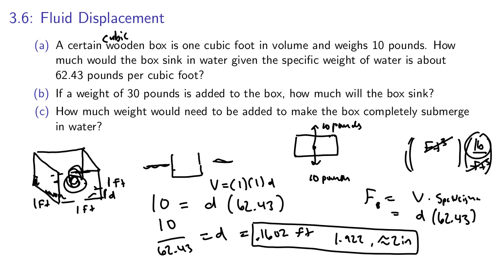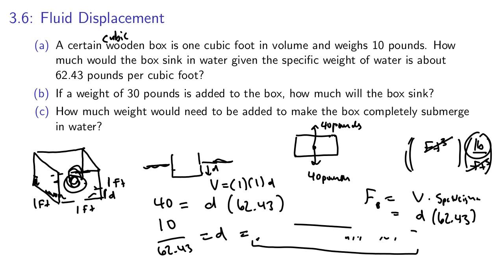This depth will get bigger. We have 40 total pounds pulling down the box, and then once it settles down and quits moving, we have 40 pounds of buoyancy force pushing up. So now our equation becomes 40 is this unknown distance times our specific weight of water.